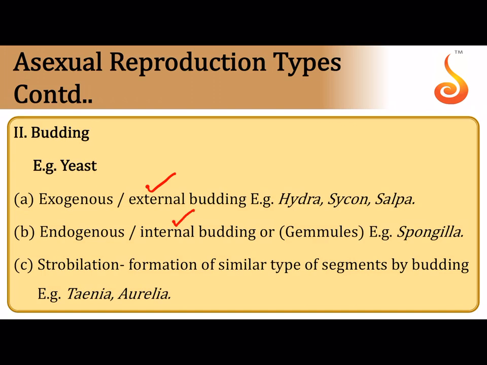Budding, if it happens on the inside of the body, is called internal budding. You can also see budding happening during the developmental stages of some forms like Aurelia. And in the adult tapeworm, segmentation or strobilation happens, which is somewhat similar to budding during asexual reproduction.